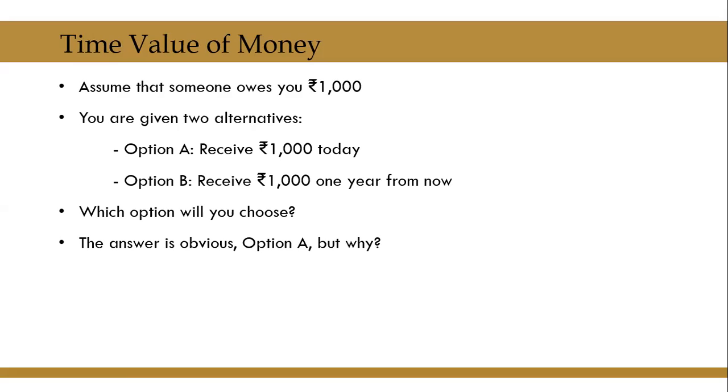The answer is obvious. Option A. Without doubt, people would always choose option A. But my question is, why is it that a person who thinks rationally always goes with option A and not with B? There are many reasons for it. Let us look at one or two more important reasons.